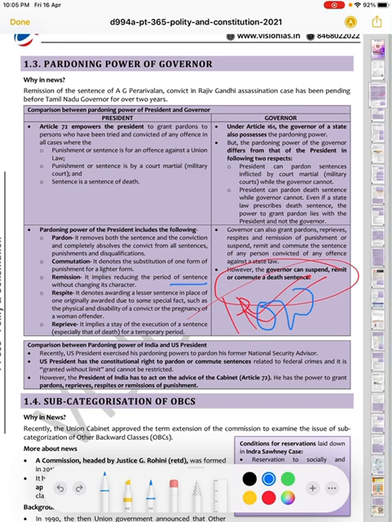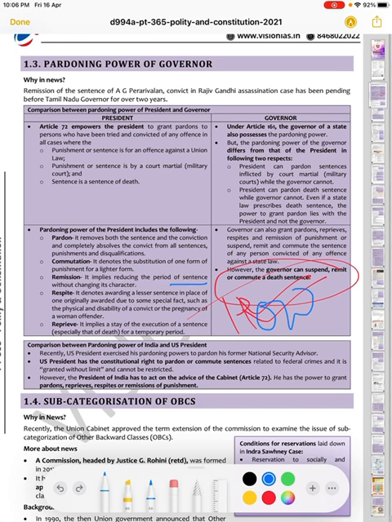We could change the scenario for the imprisonment and also for the sentence. And reprieve basically implies that we are having a temporary stay in case of a death sentence.